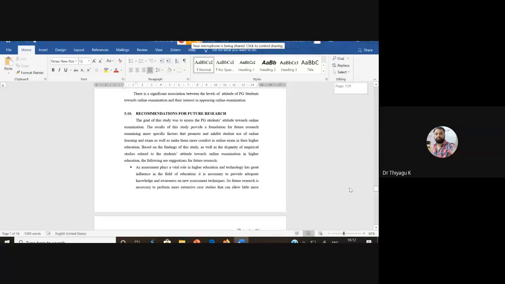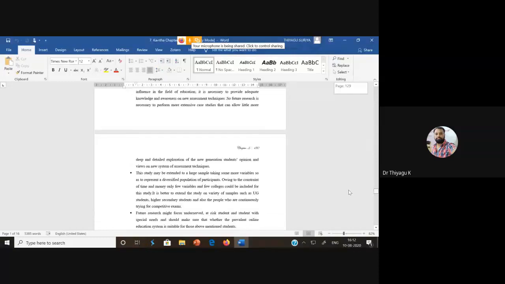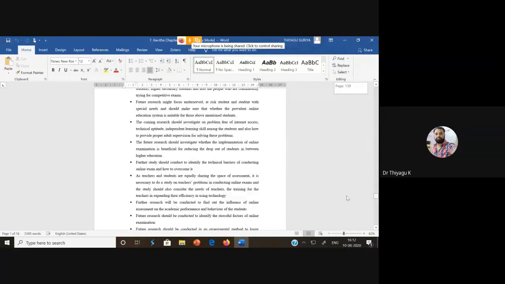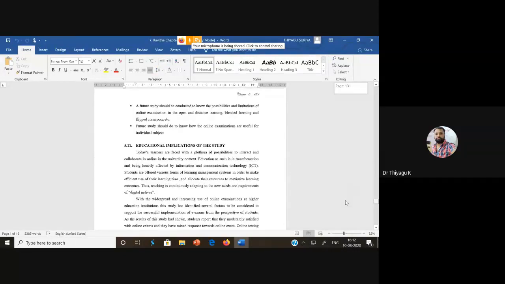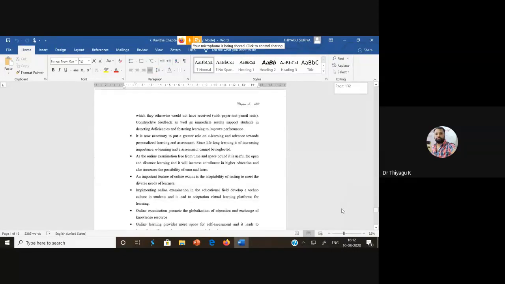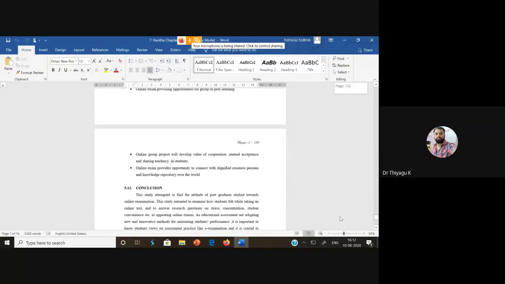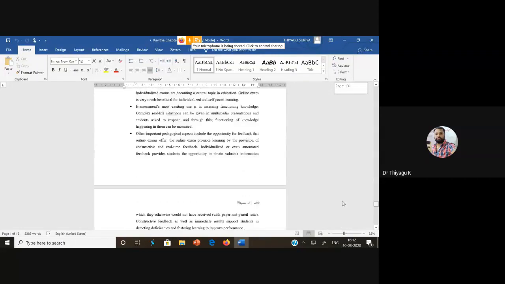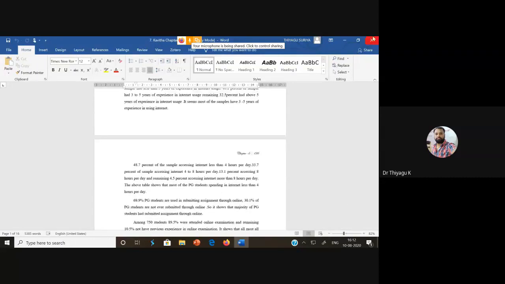So those who are seeing this, as a researcher, you can give suggestions for further research to elaborate your research work. You can give the suggestion for others to continue this research work. Then you can go with the educational implications of your research topic. Then conclusions. These are the things that come in chapter 5.